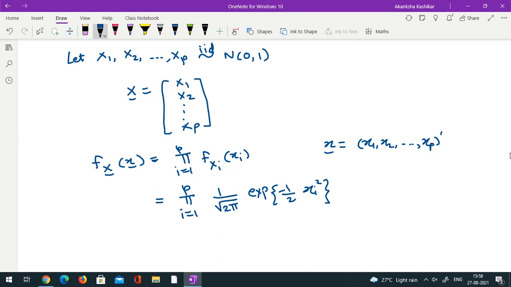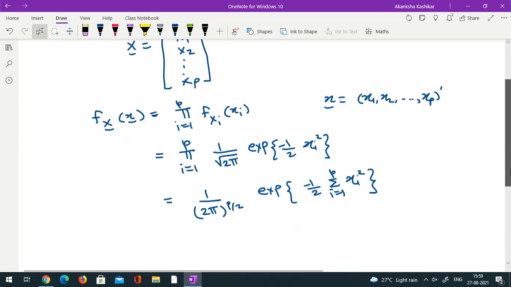Correct? I have sigma equal to 1, so I don't need to worry about it. So this would become 1 upon (2 pi) raised to p by 2, e raised to minus half the sum over i going from 1 to p of xi square.